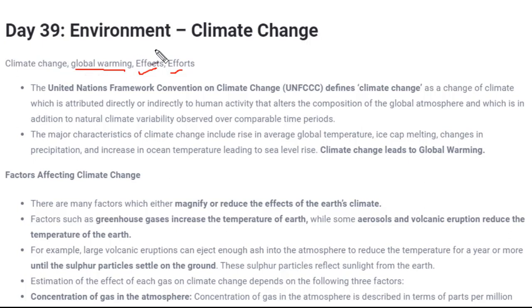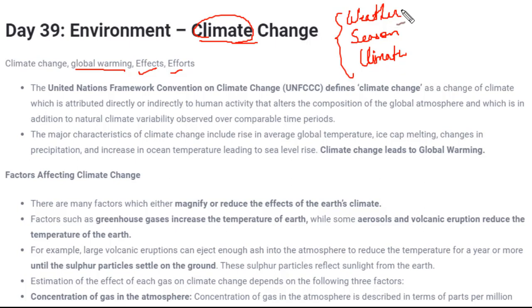Fine. So to know what climate change is, we should know what climate is. And to know climate, we have to know certain concepts. There were three concepts which we have studied in geography. The first was weather, second was season, and third was climate. Once you understand these three concepts, you will be able to understand what climate is, how it changes, when it changes, and what its impact is.